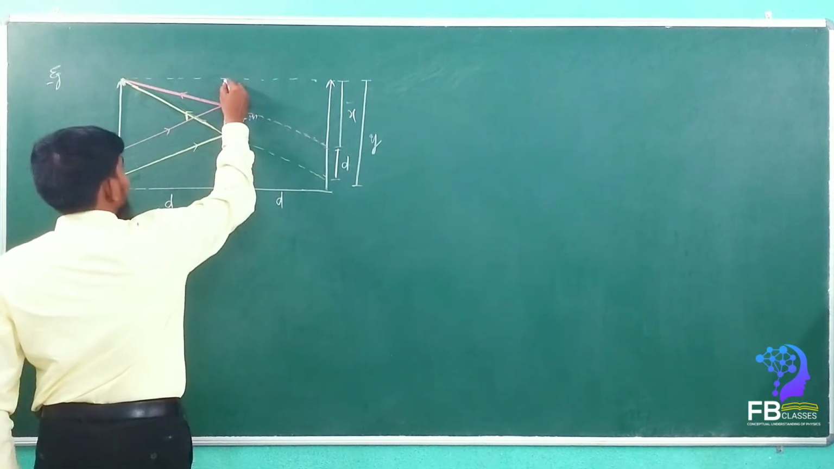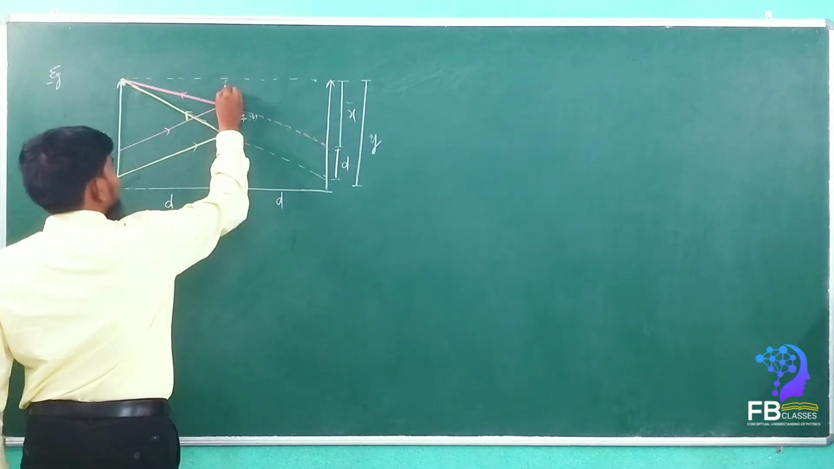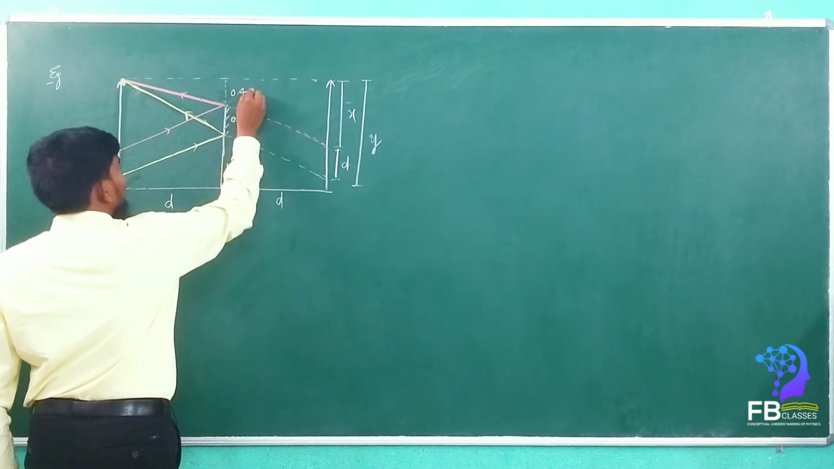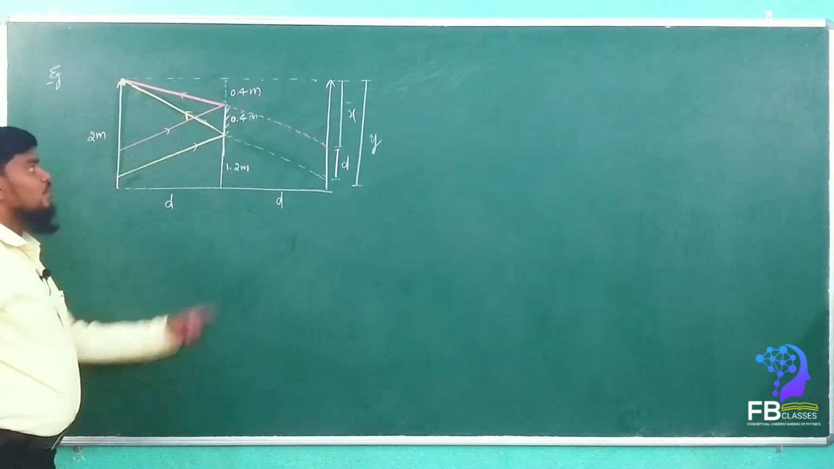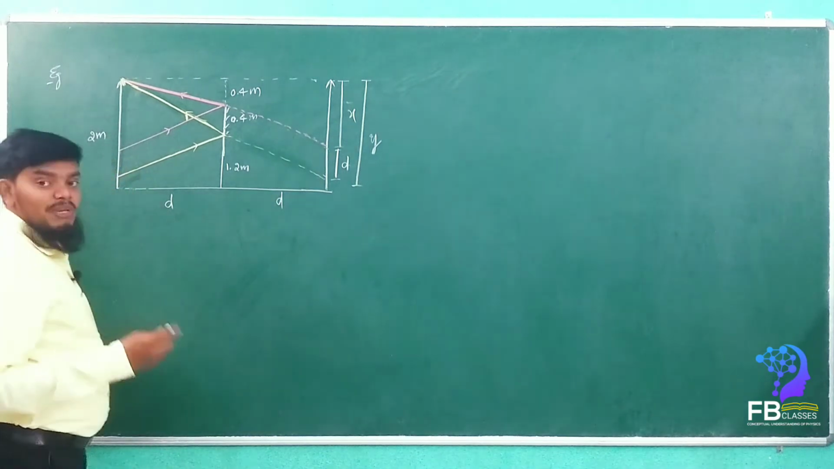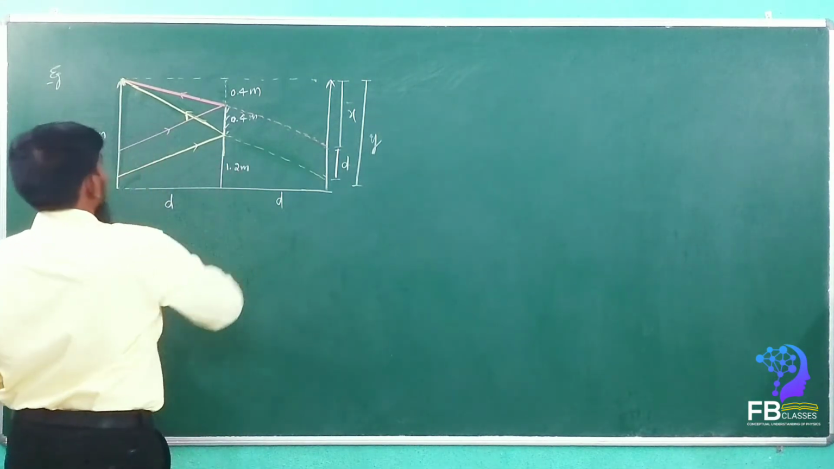Now we are going to see that it is 1.2, this is 0.4, and this is also 0.4 meters. Total is 2 meters. Got it? Now find the similar triangles. See the similar triangles.